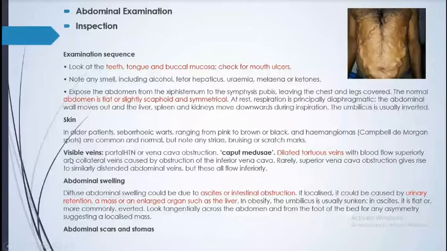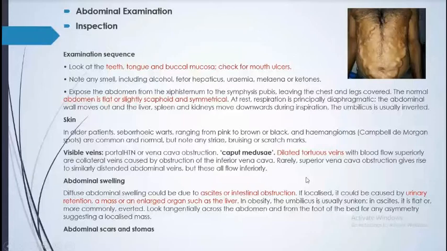The snake-like head appearance is called caput medusae, meaning lots of snakes on the head. That is the sign they use. Then abdominal swelling: we look for ascites, intestinal obstruction, as well as urinary retention that could be leading to abdominal distension, and any other organ enlargement like liver and spleen.